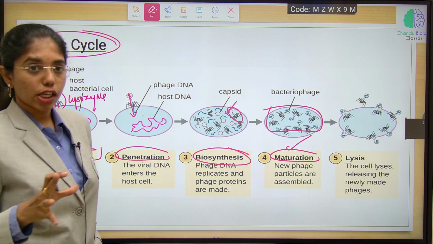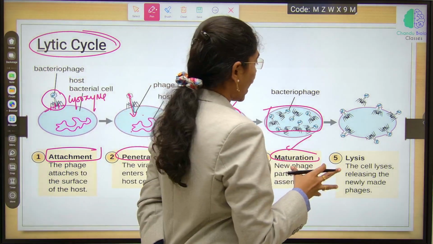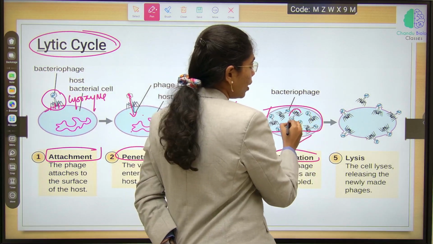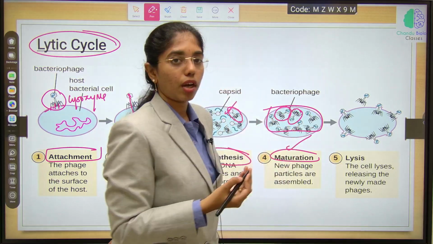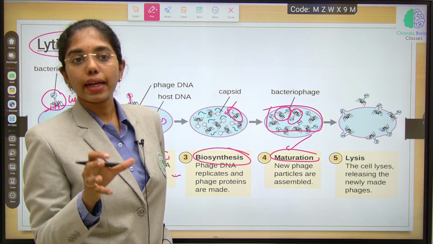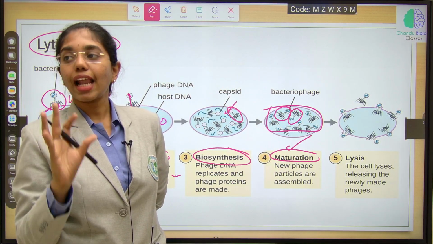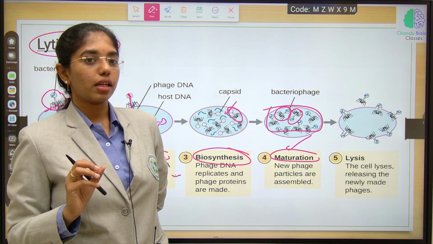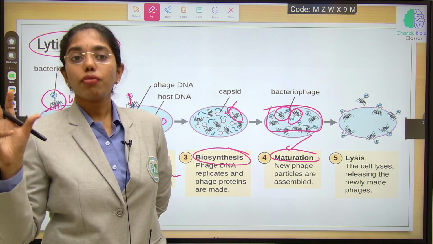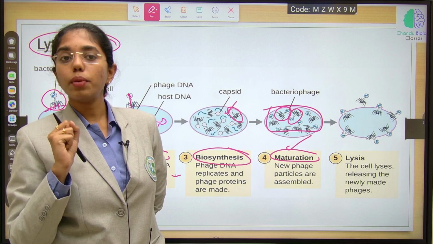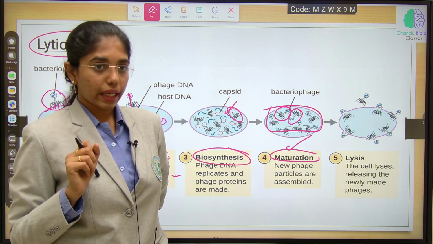And the 5th stage, which is lysis, what happens is the newly formed or matured virions will burst open the bacterial cell and it will cause the lysis or death of the bacterial cell. Thereby the bacteriophages will be released from the bacterial cell.